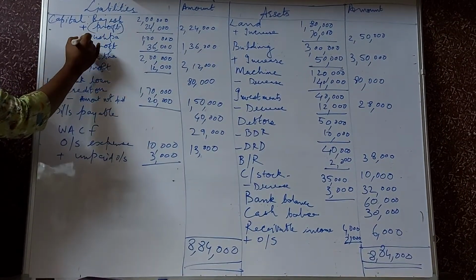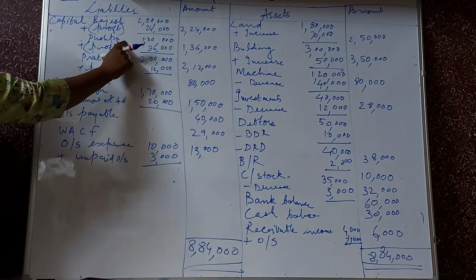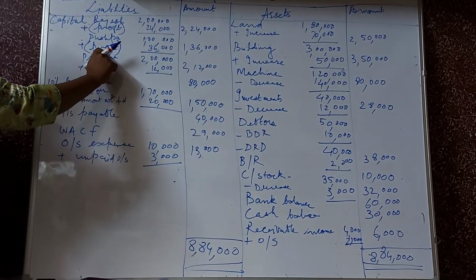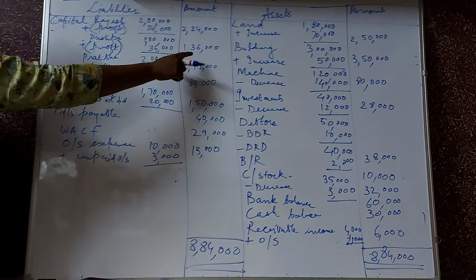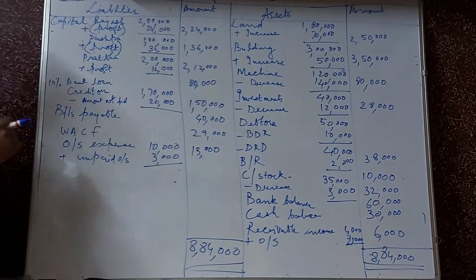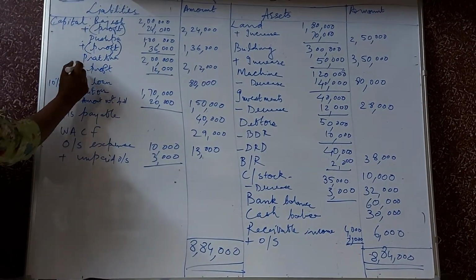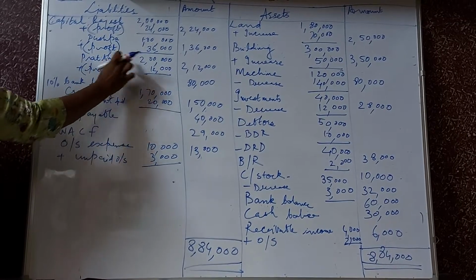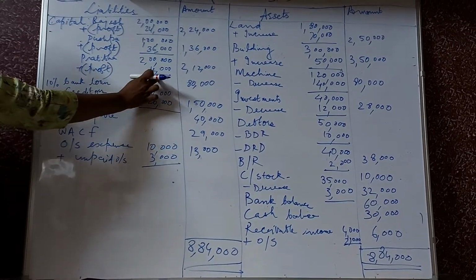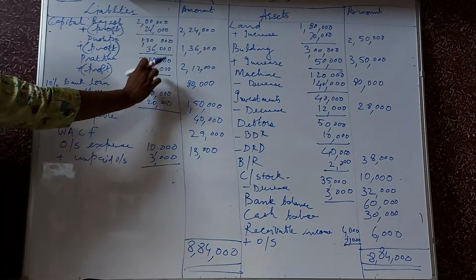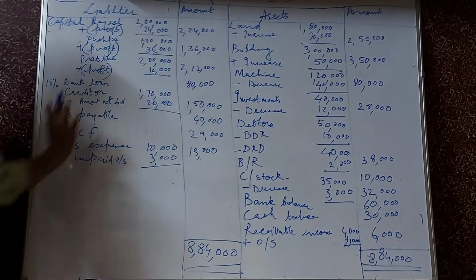Now about Pushpa, again the profit gets added. 1 lakh is the capital and profit as per revaluation account 36,000. So Pushpa's capital becomes 1,36,000. Next one is Pratibha. Pratibha's capital is 2 lakh, profit is 12,000 as per revaluation account. So 2,12,000.